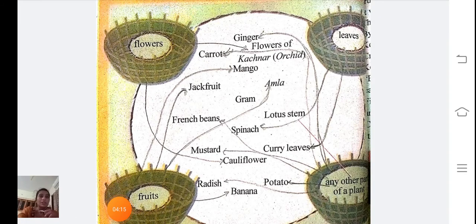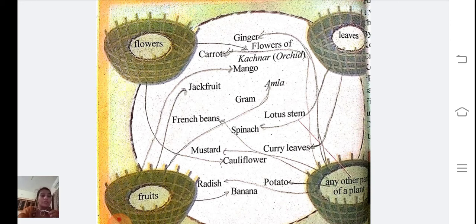You can see here students. The answer will be like this. You can see I have put all the items in a correct baskets. Jackfruits, amla, mango, banana. It comes in fruits. Then carrot, French beans, mustard, radish, gram, lotus stem.